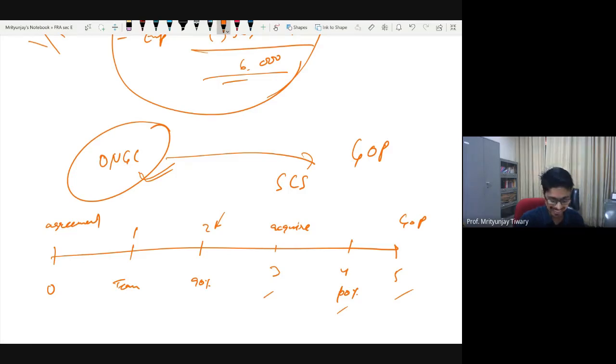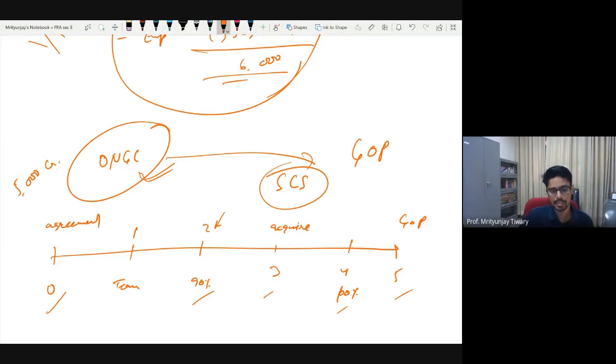What is happening here is, let's say ONGC is invited by the government of the Philippines to do some oil exploration in the South China Sea. This is how the sequence of events happened. On day 0, you signed a deal for a revenue of, let's say, 5,000 crore rupees. So if you finish the work, you will get 5,000 crore rupees. On day 1, the team arrived in the South China Sea and started exploration. And on day 2, they finished 90% of the job.